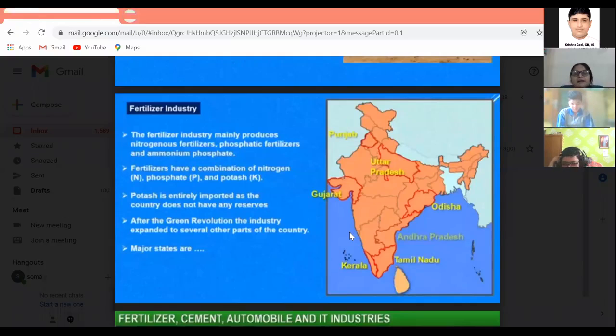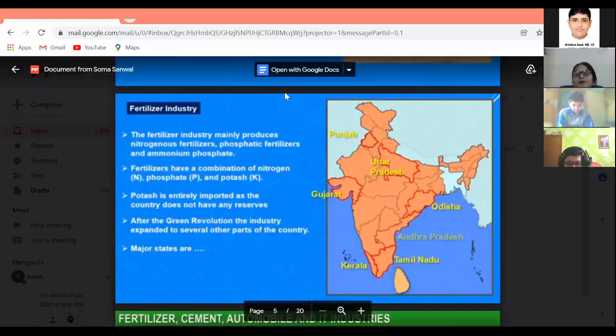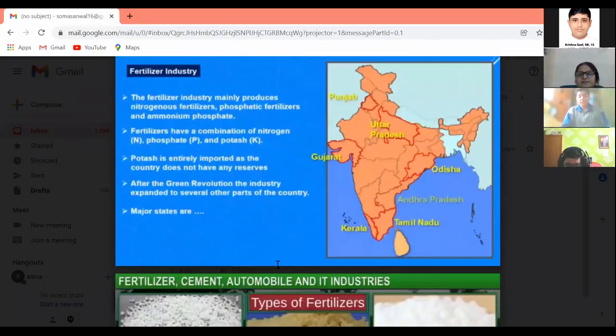The more agriculture developed, the more we were able to produce more and more fertilizers, because the primary sector, which includes agriculture, provided a vast market for the fertilizer industry. So this industry flourished after the coming of the Green Revolution, which created more and more demand for fertilizers.